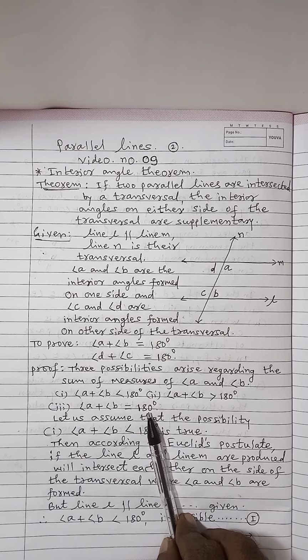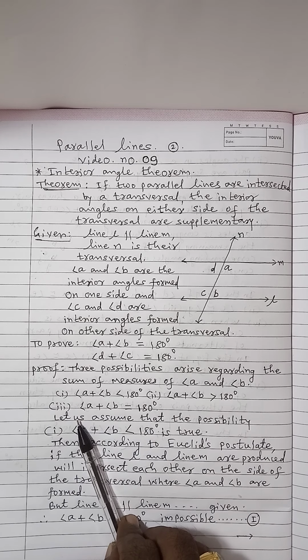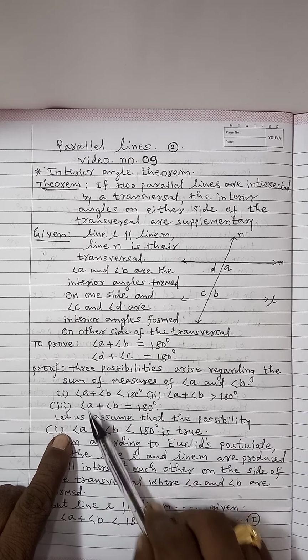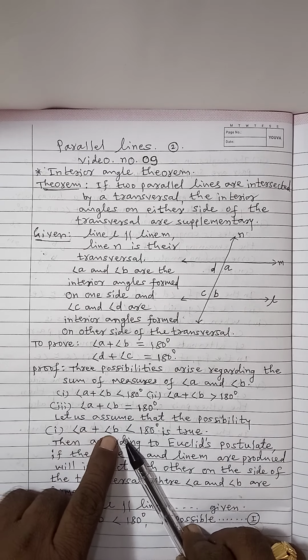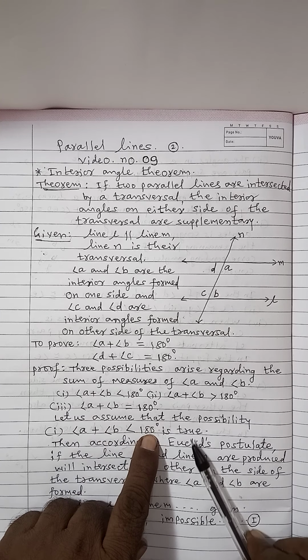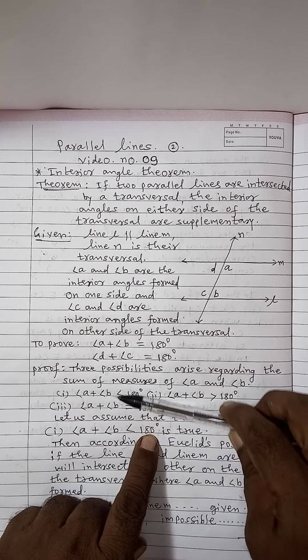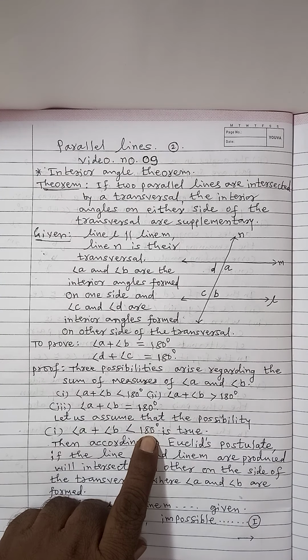Okay. Now see here, let us assume that the first possibility, angle A plus angle B less than 180 degrees, is true. We are assuming the first possibility is true.